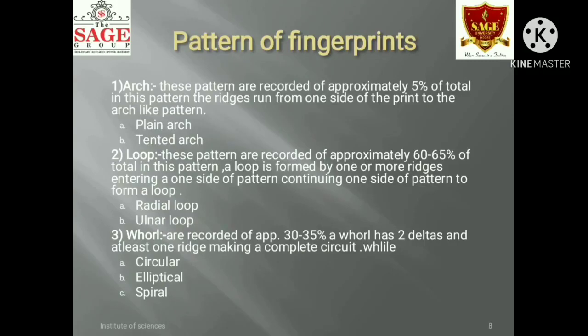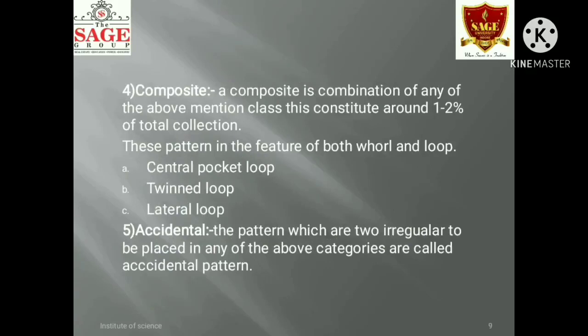Whorls are recorded in approximately 30 to 35% of the total. A whorl has two deltas and at least one ridge making a complete circuit, which may be circular, elliptical or spiral. Next is the composite. Composite is a combination of any of the above mentioned classes. This constitutes around 1 to 2% of the total collection.